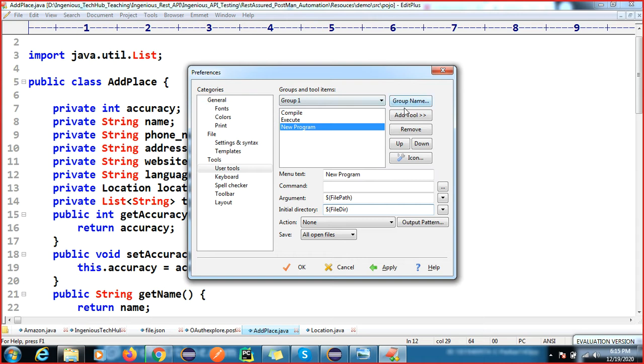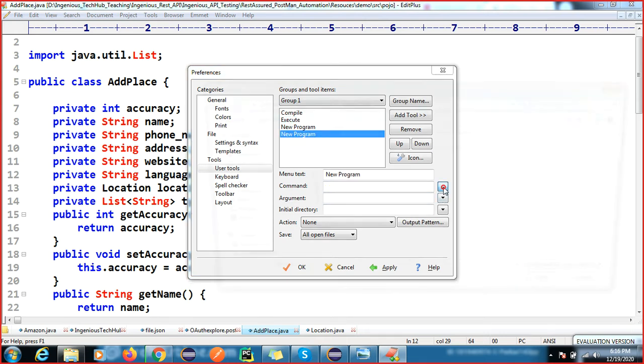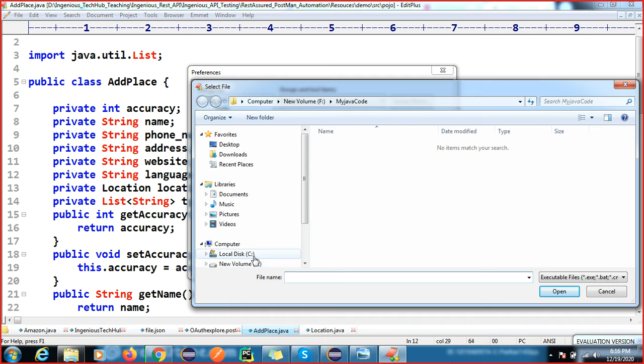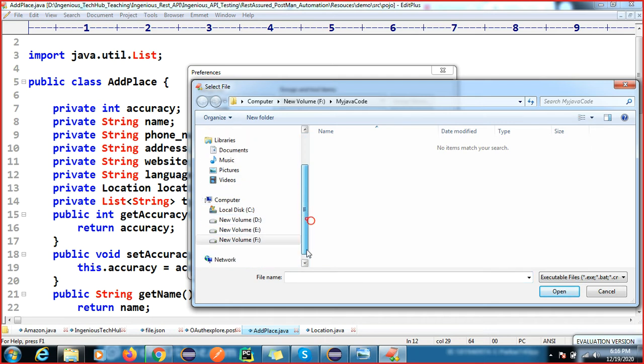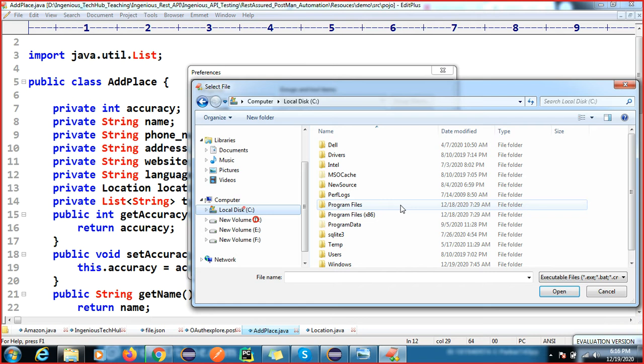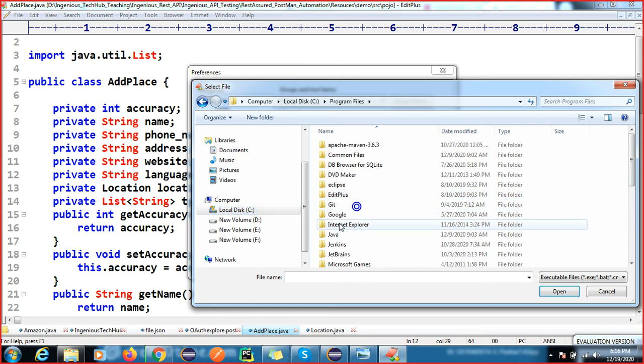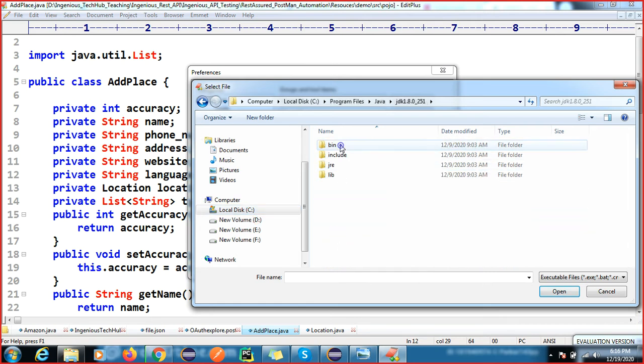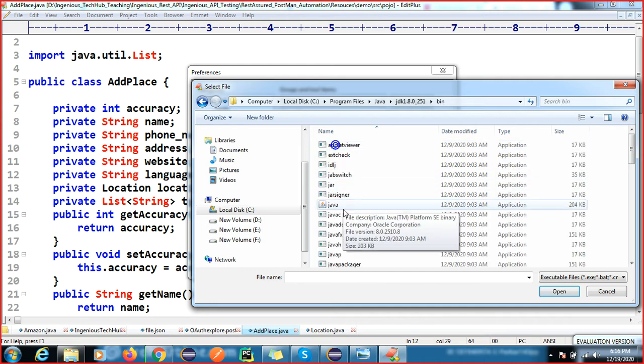And again, go to Add Tool. You can write the name here, anything. I have written execute. Then again I will click on this triple dot. One second. C folder, Program Files, JDK. I think I have given the wrong path, so let me check. Next time while execution, just select this exe file.